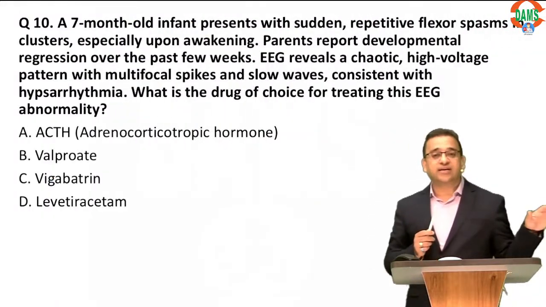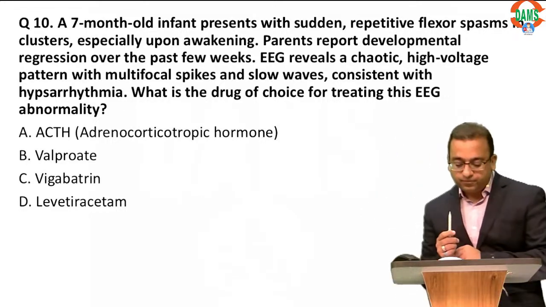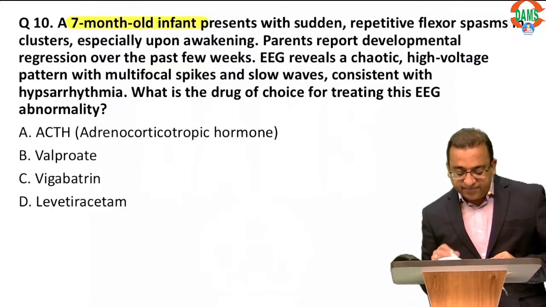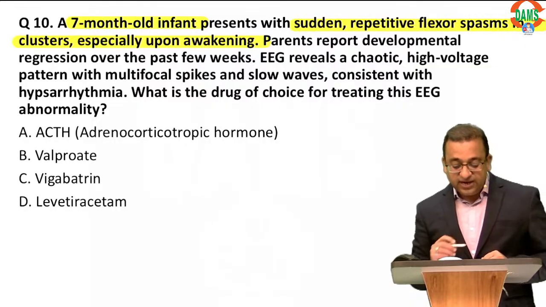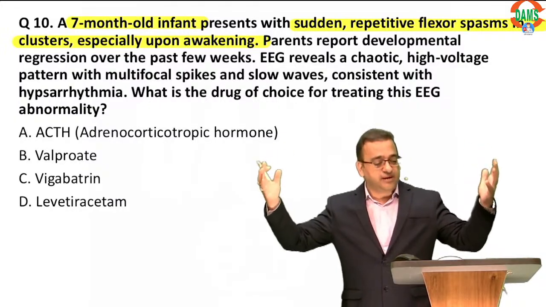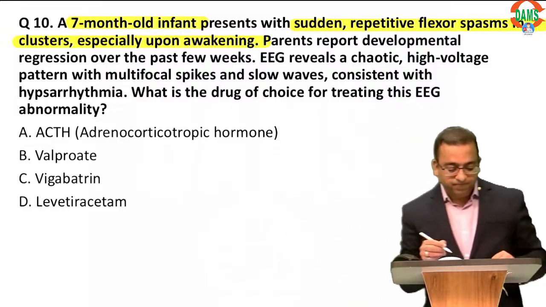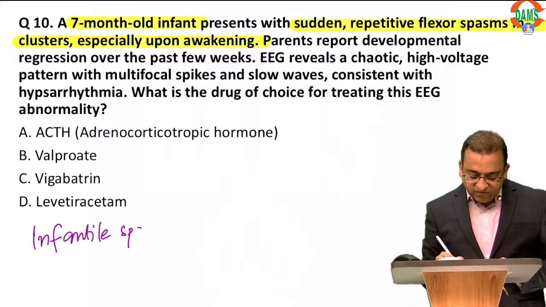Let's go further, guys. And the next question is very important. Again, here is a 7-month-old infant who comes to you with sudden flexor spasms in clusters. Whenever he gets up in the morning, he gets these bilateral symmetrical flexor contractions like a salam. So he is having infantile spasms, which look like a salam.